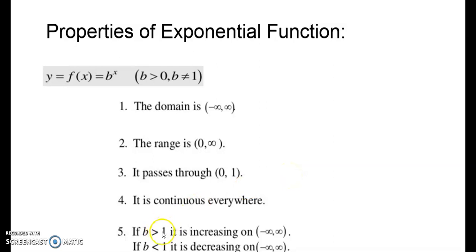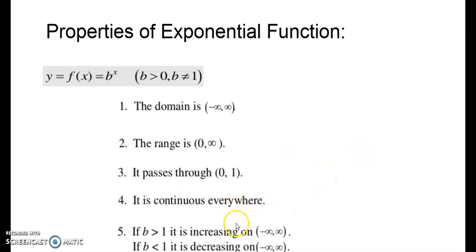If b is greater than 1, it is increasing on this interval, and if the value of b is less than 1, it is decreasing on this interval. It means b to the power x increases as x increases, and b to the power x decreases as x increases.